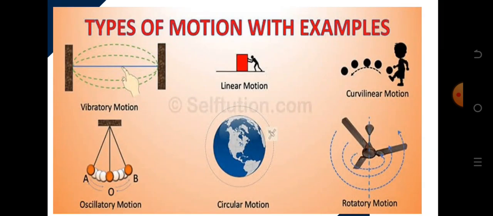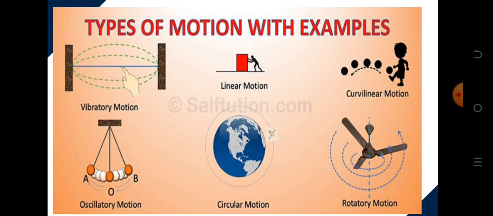So let's look at these examples in the diagram. Say this vibratory body, when you press the switch, it vibrates up and down. Linear motion, that's translational. When you push an object, it moves along a path. Then we have the curve, which is also a linear movement but in a curved path. Then we have the oscillatory, you see the motion of the pendulum. That's what we call the pendulum bob. The object moves from A to B, back to A to B.